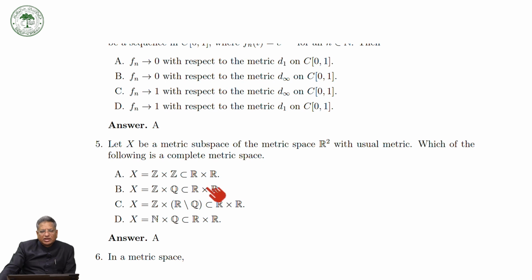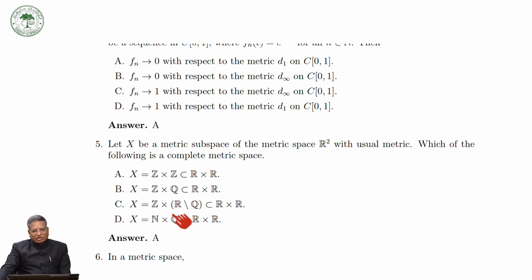It means that this cannot hold good. And similarly, the set of all irrational numbers is not a complete metric space. So it is not a complete metric subspace. Z is complete, but this is not complete.